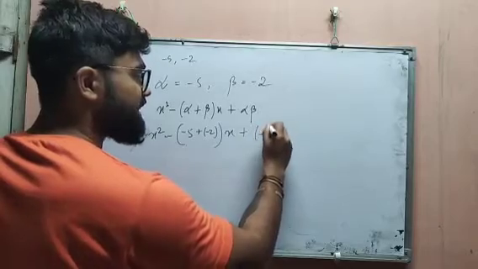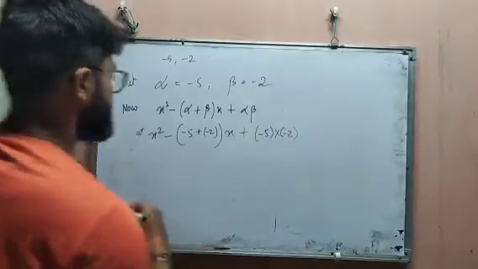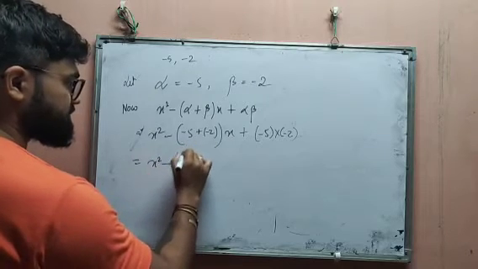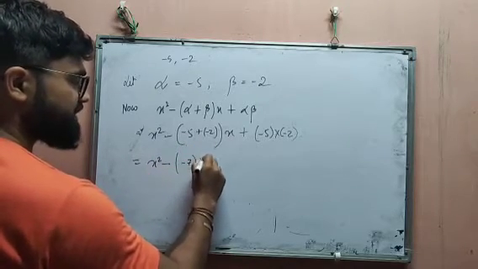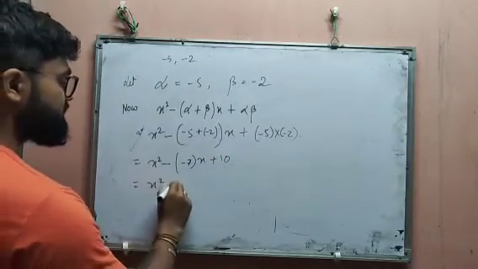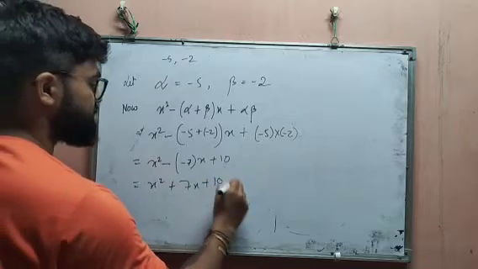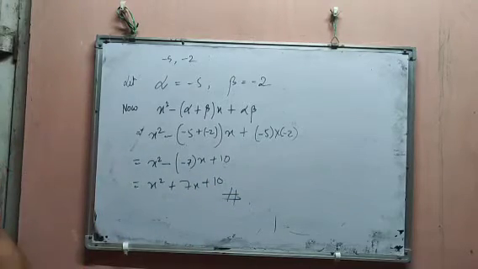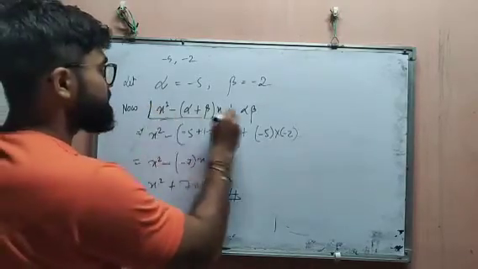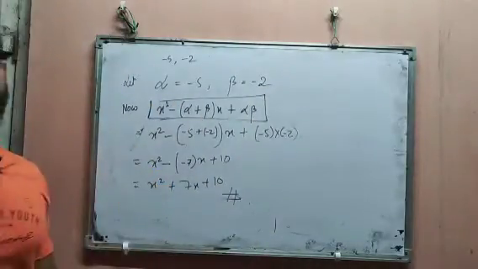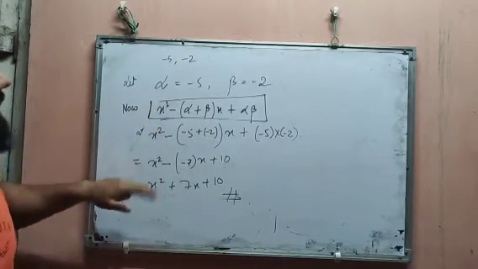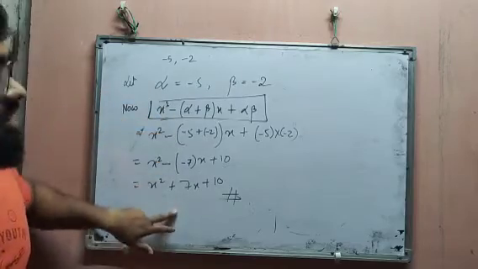Again alpha beta means what? Minus 5 into minus 2. So you are getting what? x square minus, this will be minus 5 minus 2, minus 7x, and minus into minus plus, so 10. So x square plus 7x plus 10. This is the required polynomial. So when the zeros are given, by using this formula, we can also find the polynomial. Okay, earlier we were given the polynomial and we found the zeros. Now we are given the zeros, and we can also find the polynomial by using this formula.